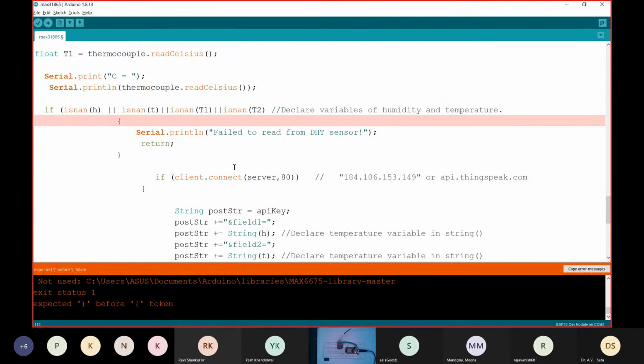There should be some missing comma. I will have to find that. Okay, so the bracket isn't completed.